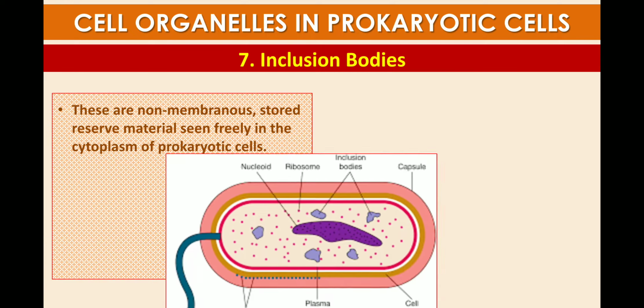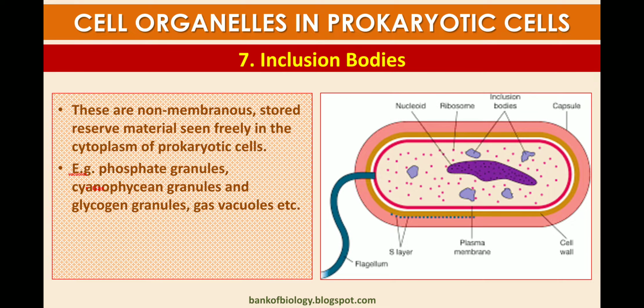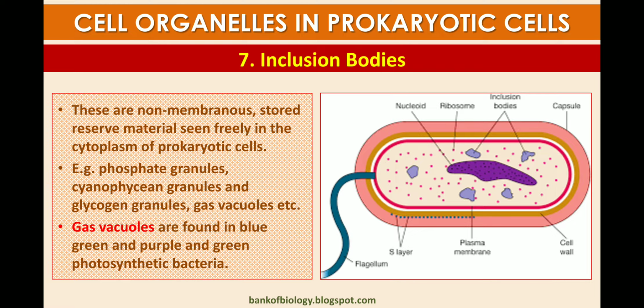Now inclusion bodies. These are non-membranous stored reservoir materials seen freely in the cytoplasm of the prokaryotic cell.